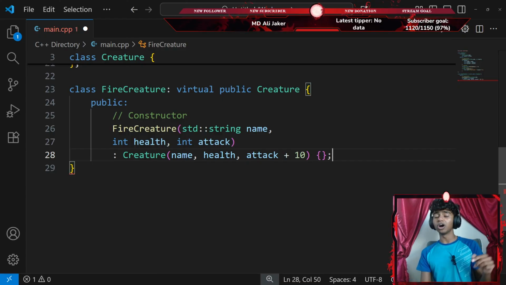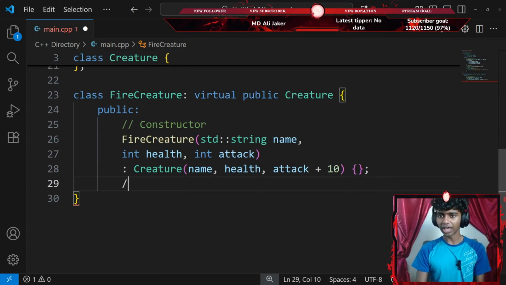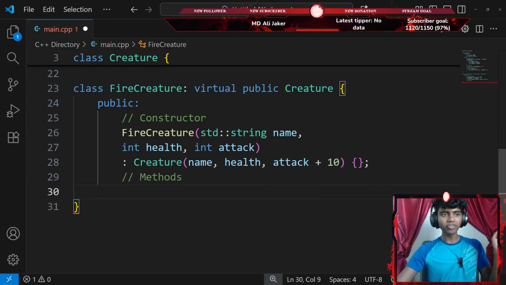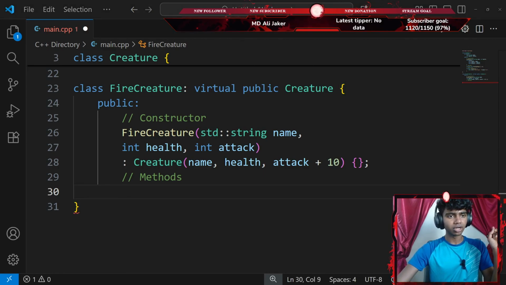Today's topic is pure virtual function C++. Okay, that's it. Let's go ahead and add a comment now that says something like methods. For my methods, let's read the instructions again.